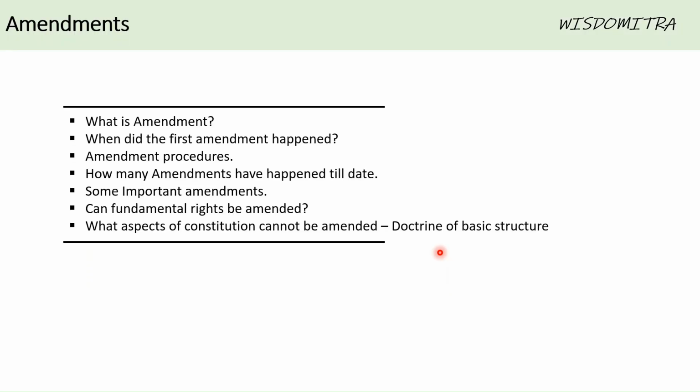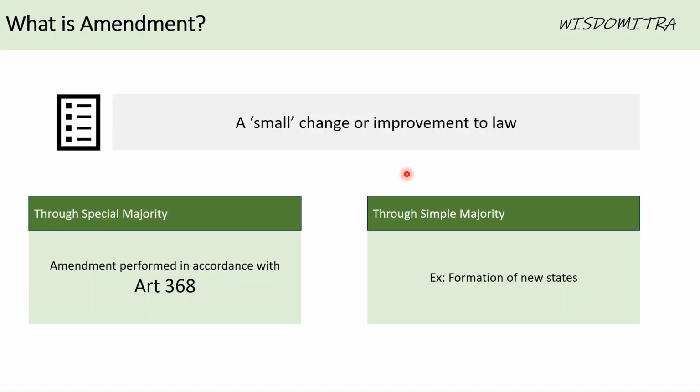The topics that we would be covering today are: what is amendment? When did the first amendment happen? What's the procedure for that? How many amendments have happened till date in India? And some important amendments that we should know about, and some recent amendments as well. And can fundamental rights be amended? And the last, and one more important point, is about what aspects of the constitution can be amended. Basically, the doctrine of basic structure. Let us go into the points.